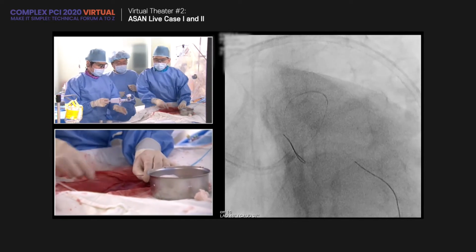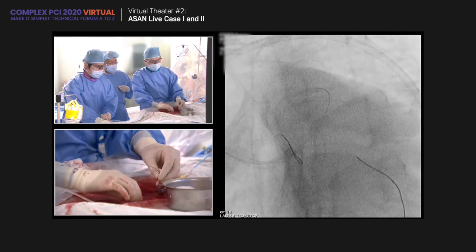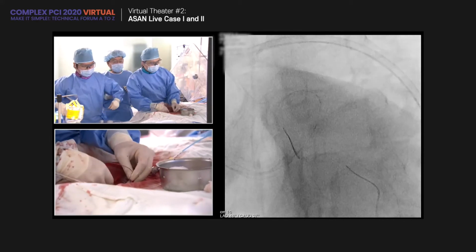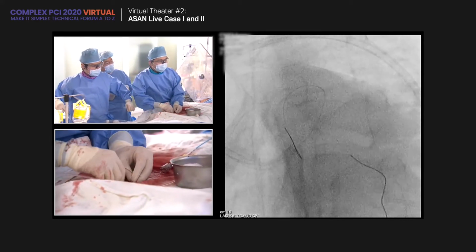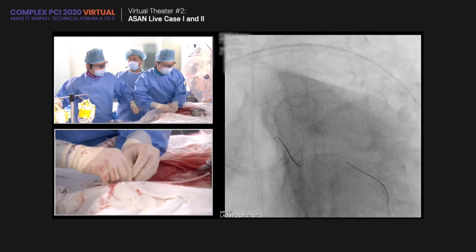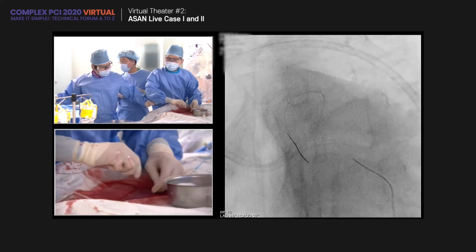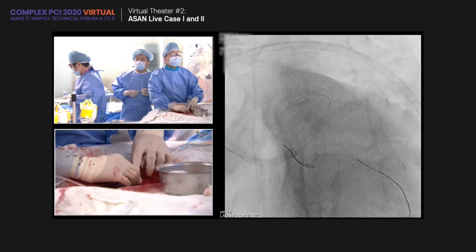I think we need to further dilate the mid-LAD region because it was a very heavily calcified region. Don't push too much. Yes. And I need NC balloon 2.5. 2.75 NC. 2.5.